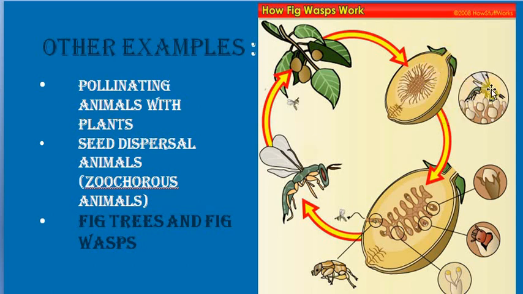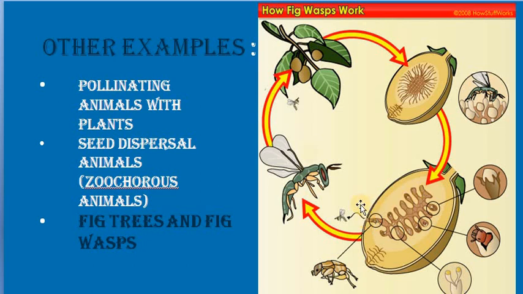The fig wasp also has one special structure, a long needle-shaped ovipositor at the back. This ovipositor will be injected into the ovary when they are in the inflorescence stage. Inside the ovary, this wasp will be depositing the egg. So the ovule and the egg will be developing together. And while they do this oviposition, they will be responsible for pollination too.